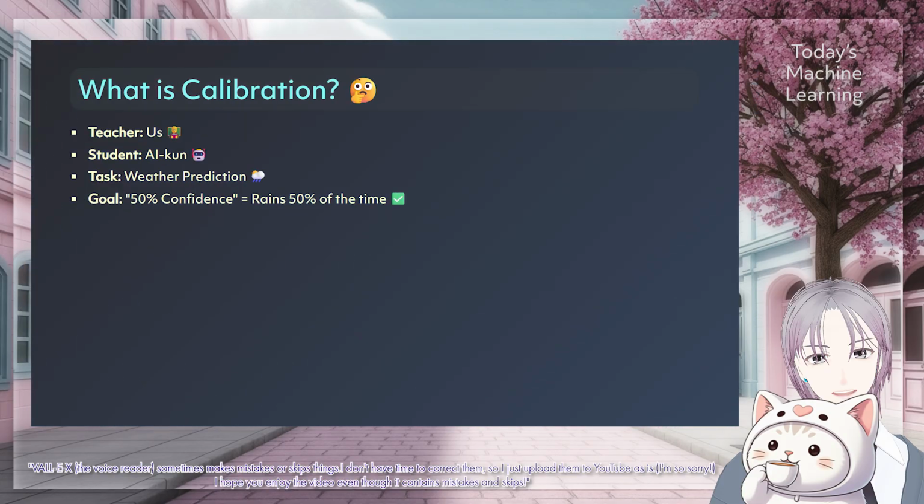So, let me explain what this paper is actually about, in a way that makes sense for our daily lives. I like to think about machine learning like teaching a student. Imagine you have a student, let's call him Icon. Icon wants to predict the weather. This is the problem of calibration. If Icon says there is a 50% chance of rain today, and he says that for 100 days, it should actually rain on 50 of those days. If it does, we say he is calibrated. He is honest about his confidence. That is the basic idea.